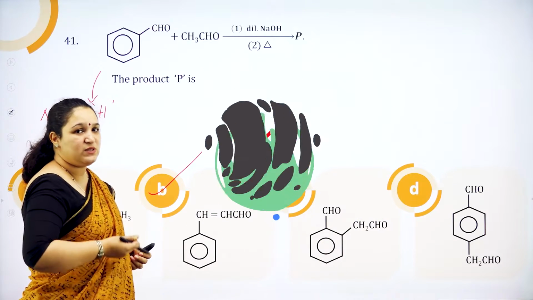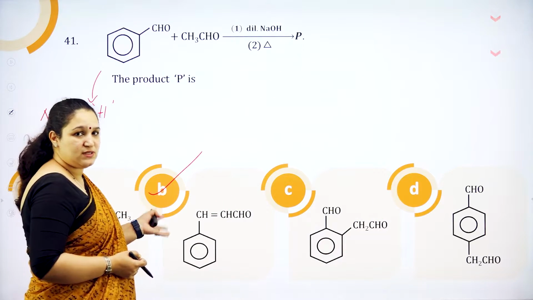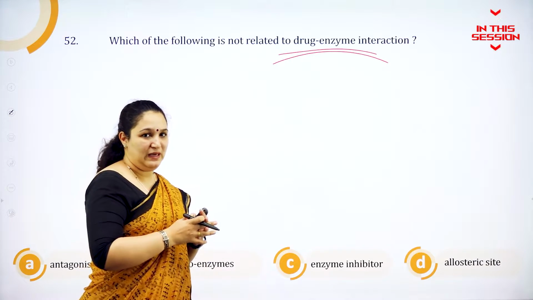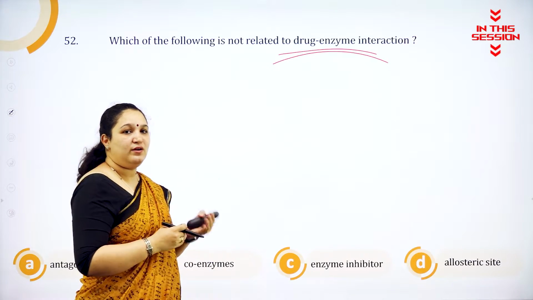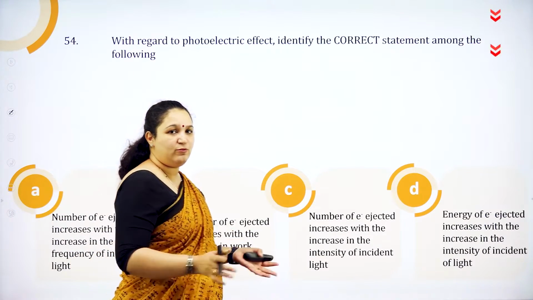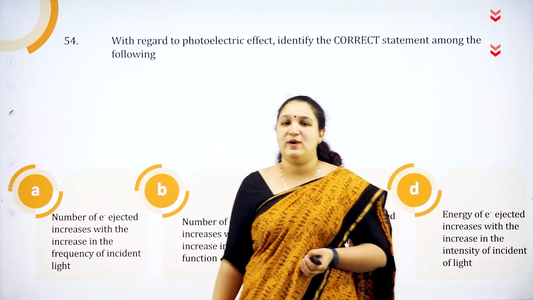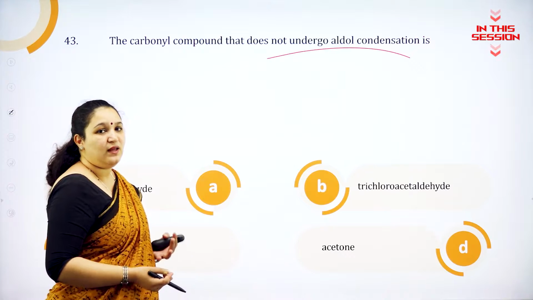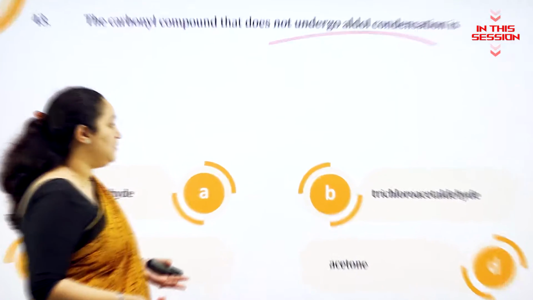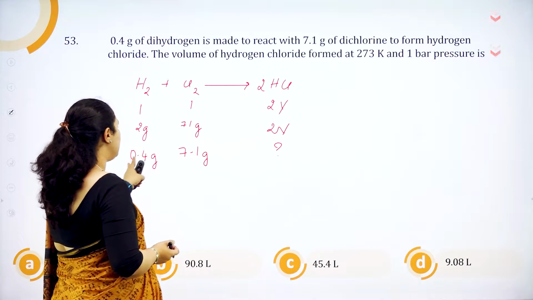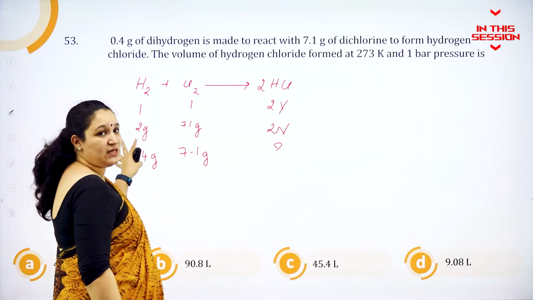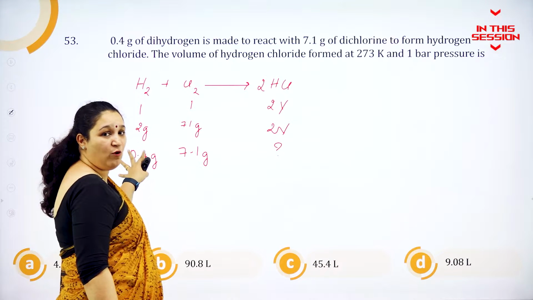It is directly which is there in your textbook, the same equation they have asked here. The microorganism can be killed, okay, or how the drug can actually have an action. If you know the entire concept of photoelectric effect, this question is a very easy question. If there is no alpha hydrogen atom, then aldol condensation cannot happen. So for 7.1 grams, I'll require 0.2 grams. So which is in excess? Hydrogen is in excess here because there are 0.4 grams.